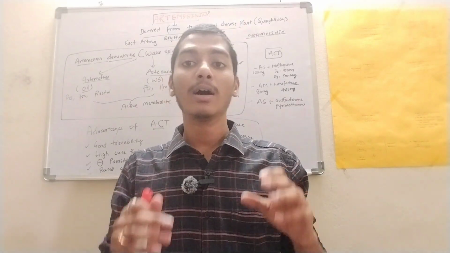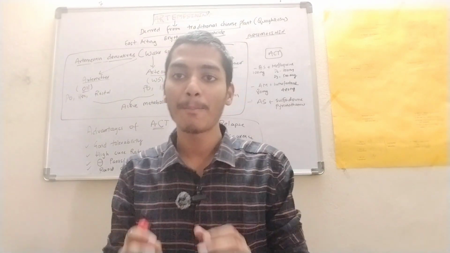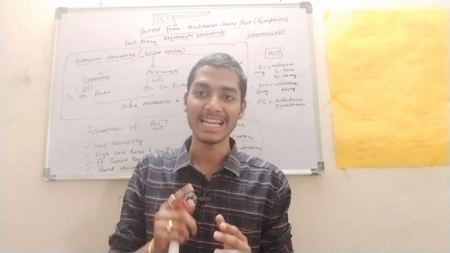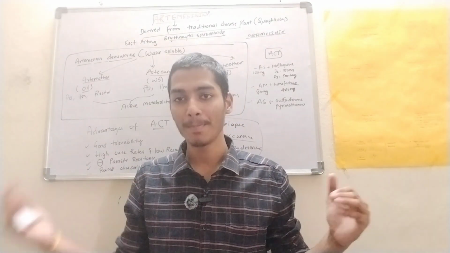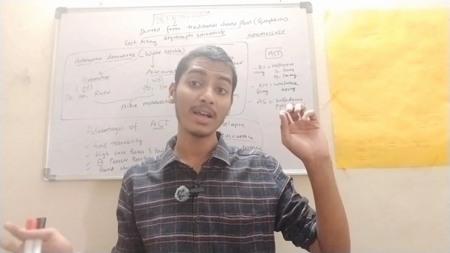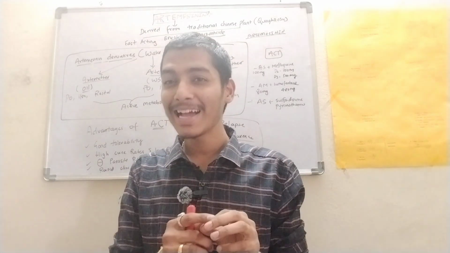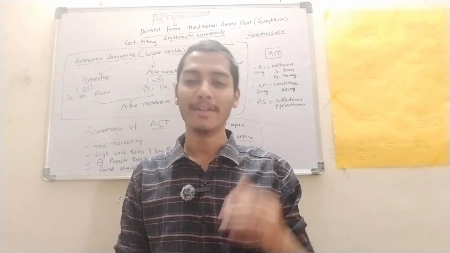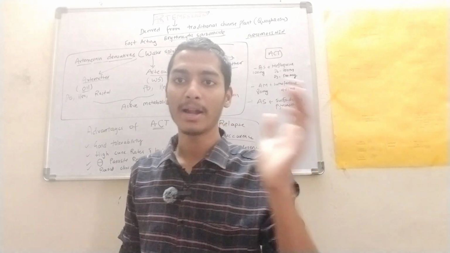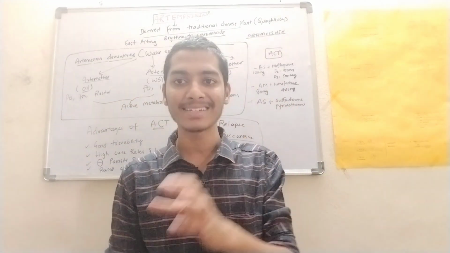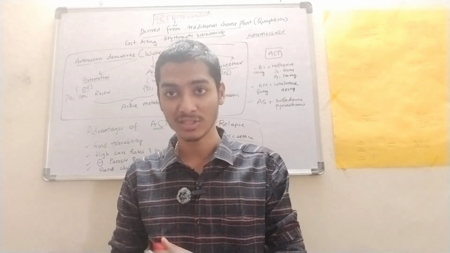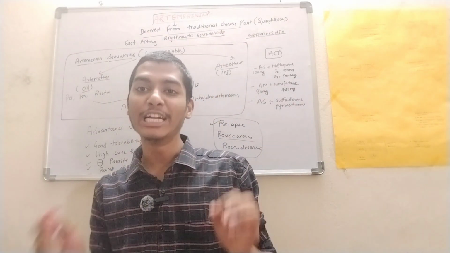Then we went into the national drug policy for malaria under the National Vector-Borne Disease Control Programme, for uncomplicated and complicated malaria. We also discussed malaria and pregnancy: in the first trimester we go with quinine and clindamycin, and in the second and third trimesters we go with ACT, that is artemisinin combination therapy. Then we got into the individual drugs.